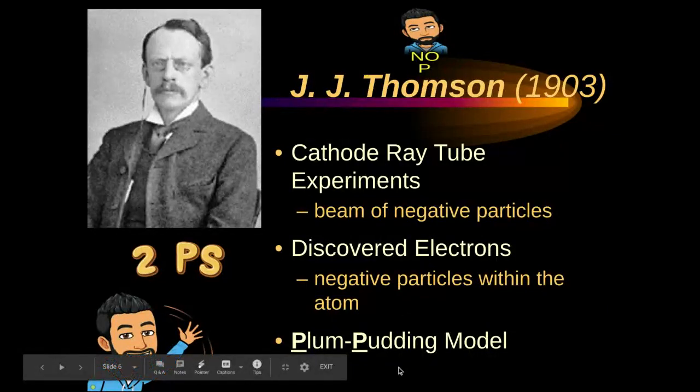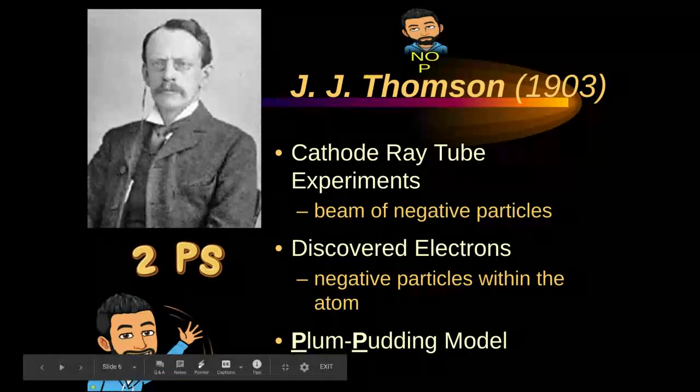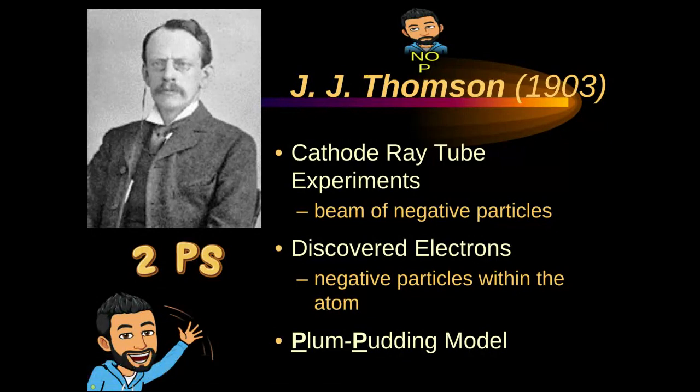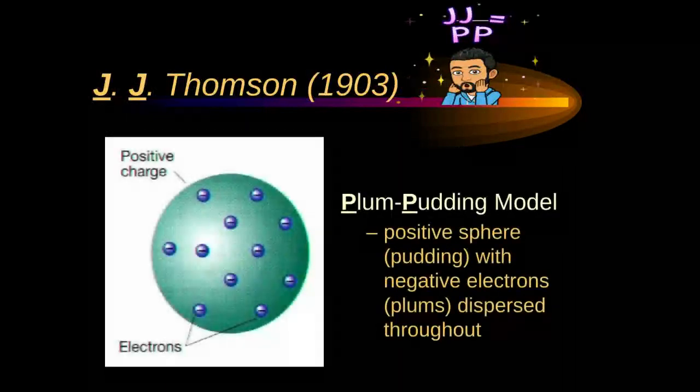But his model is called the plum pudding model, and that's because at that time in the early 1900s, there was a food item that they would eat, usually for a side and often for dessert, called plum pudding. And it was a bunch of doughy stuff with little speckles of bits of plum in them. And he said that the atom is like that. It has a big doughy area, and then there's electrons sprinkled in like the plums in the plum pudding. And it looks something like this.